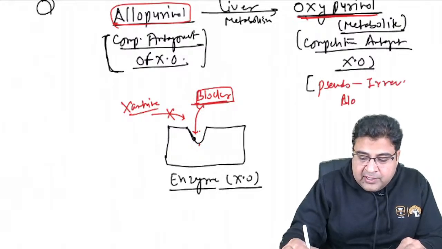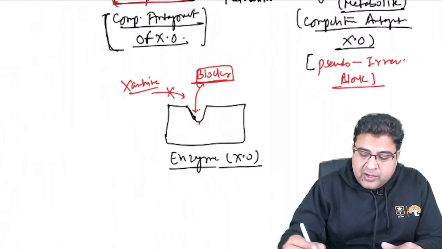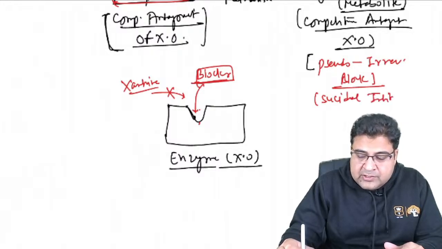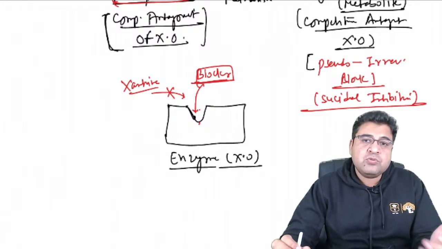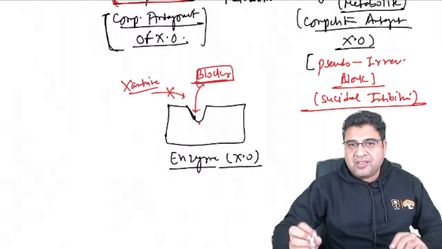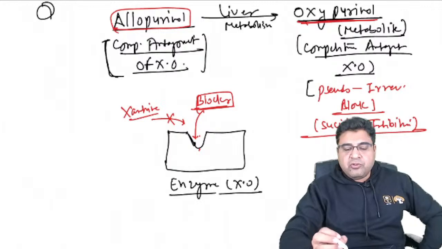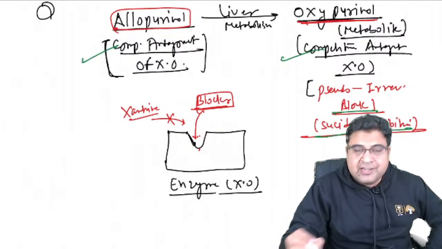So guys, technically we call it a pseudo irreversible block, but according to some books of biochemistry, this is also known as suicidal inhibition. But this is not a true suicidal inhibition. This is pseudo suicidal inhibition, right? Now the things are in front of you. I've discussed these things in detail. What exactly do you want to mark? Would you like to mark a competitive blocker, or would you like to mark a suicidal inhibitor?